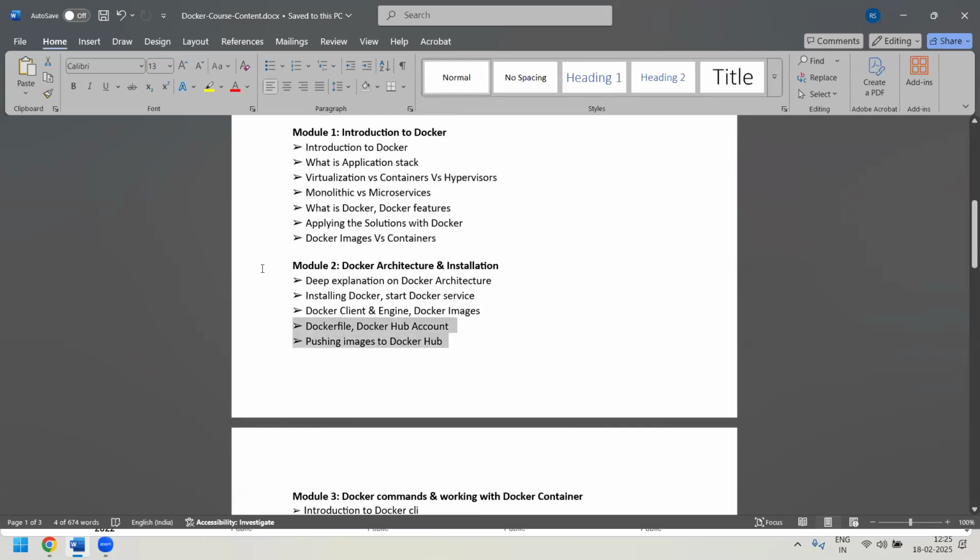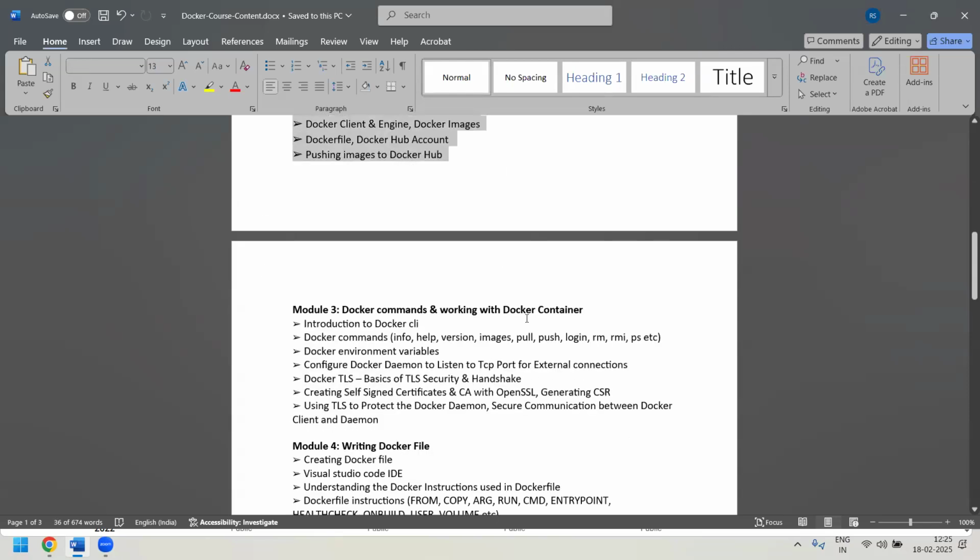All such things we're going to cover in module 2. In module 3, we will be more concentrating on the Docker commands. There are various commands which we have to understand, starting from Docker image pull, push, login, rm, prune, rmi. There are so many commands which will be covered under this section.